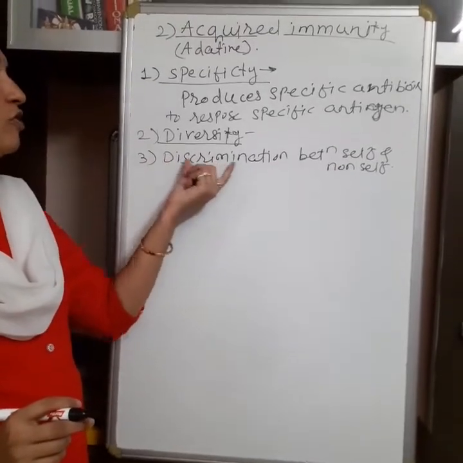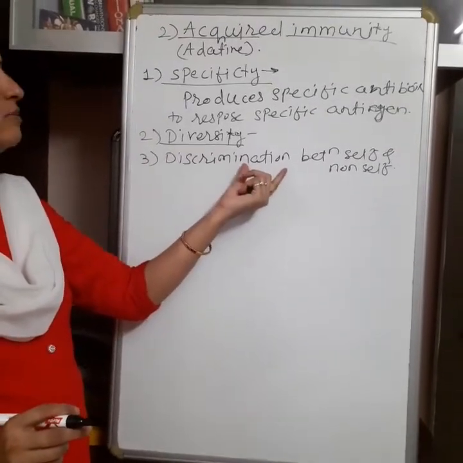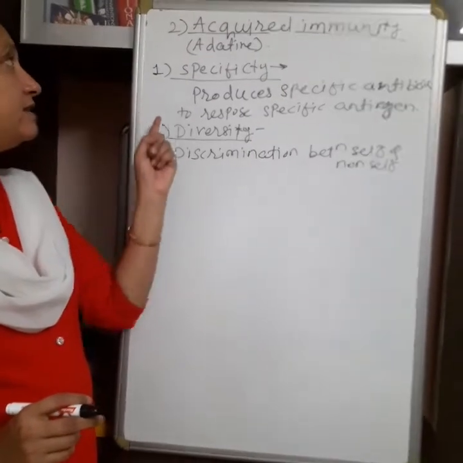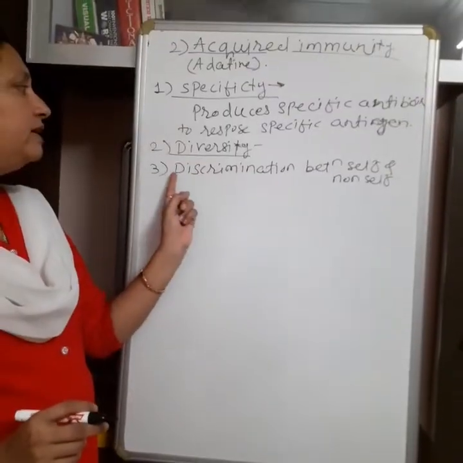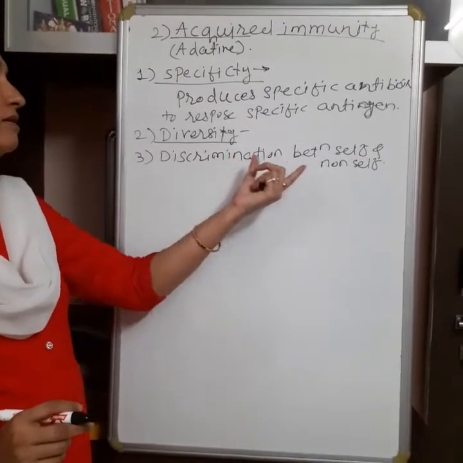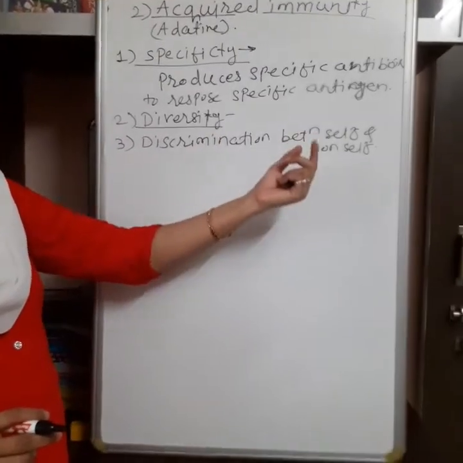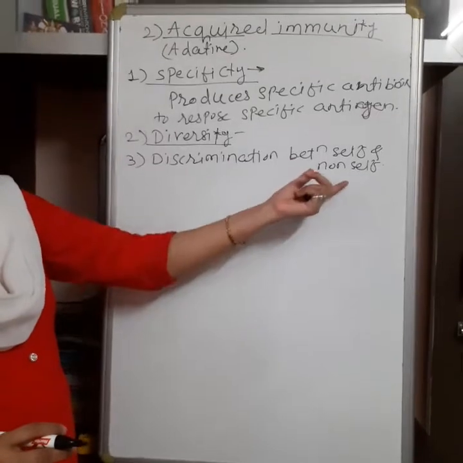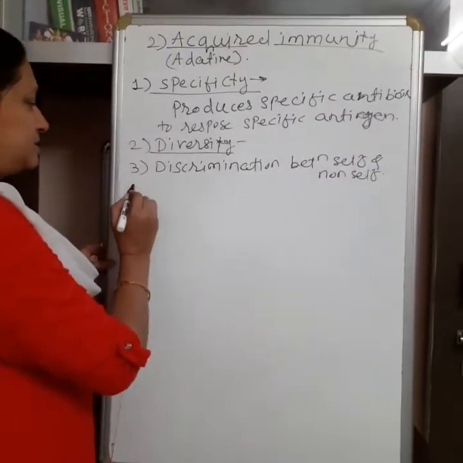It is helpful for attacking or destroying the foreign cells. Discrimination means differentiating between the body's own cells and foreign cells or foreign substances.